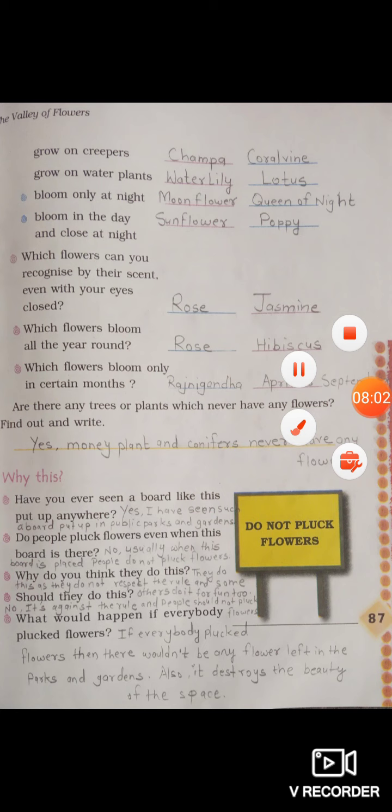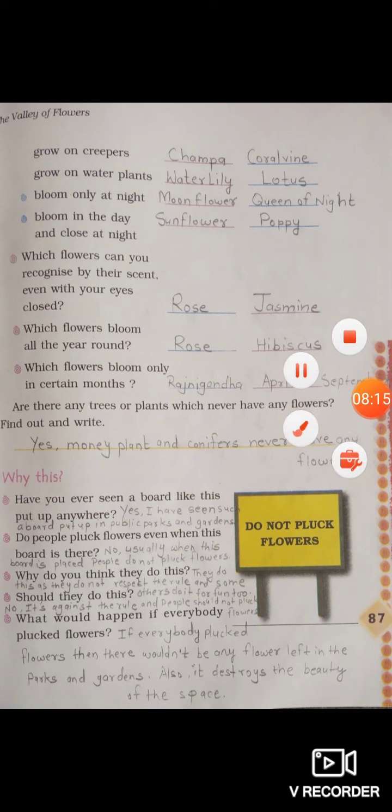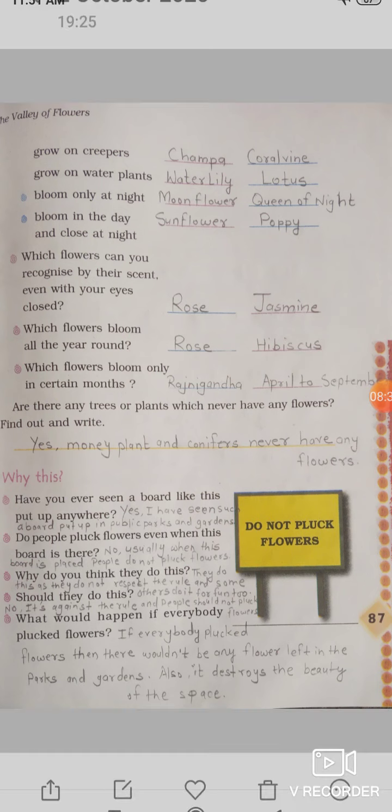Some do not respect the rule and some others do it for fun too. Should they do this? No, it's against the rule and people should not pluck the flowers. What would happen if everybody plucked flowers? There wouldn't be any flowers left in the parks and gardens. Also, it destroys the beauty of the space. Okay, got it, children?